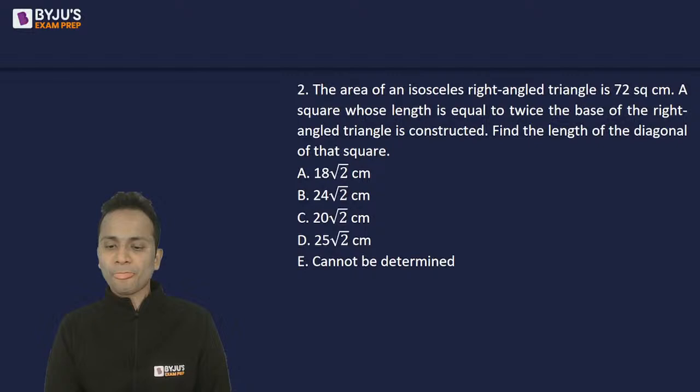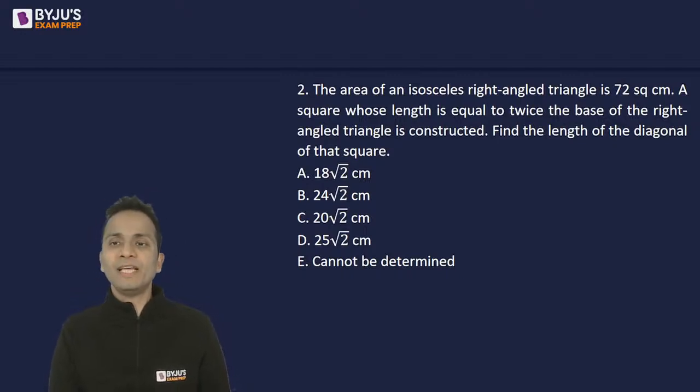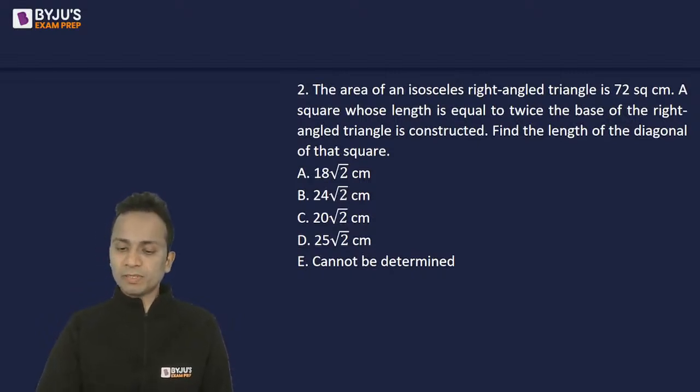Now, the question is: the area of an isosceles right angled triangle is 72 square centimeters. If a square whose length is equal to twice the base of the right angled triangle is constructed, then find the length of the diagonal of that square. Go for it step by step. All right.